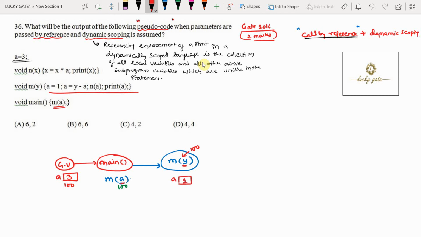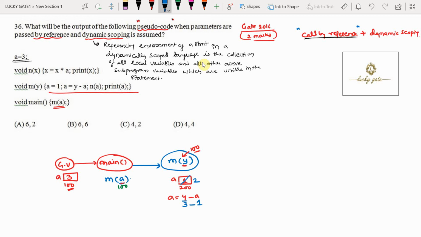Assume this is stored at the 200th location. Then we have A equal to y minus A. What is y? Y is referring to the 100th location. In the 100th location, the value is 3. So this is 3 minus the content of A, which is 1. 3 minus 1 is 2. That 2 is updated in the content of A, which is in location 200.